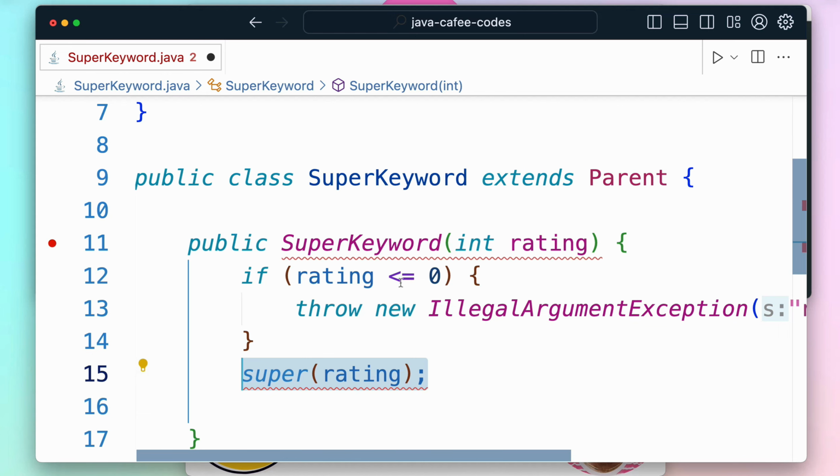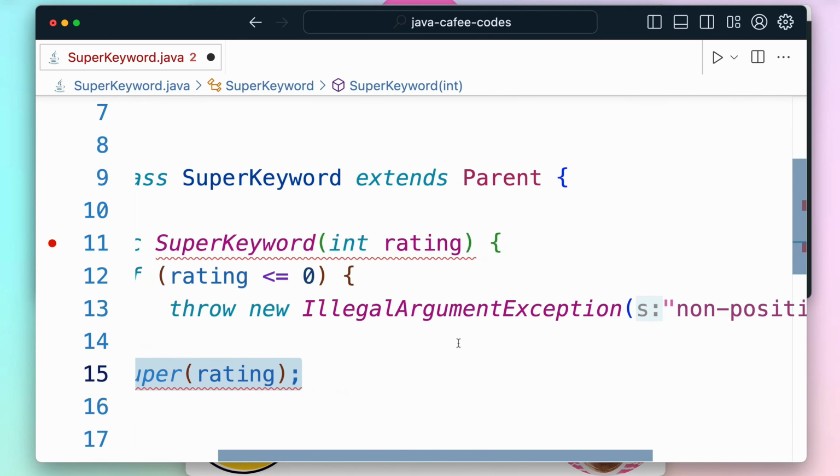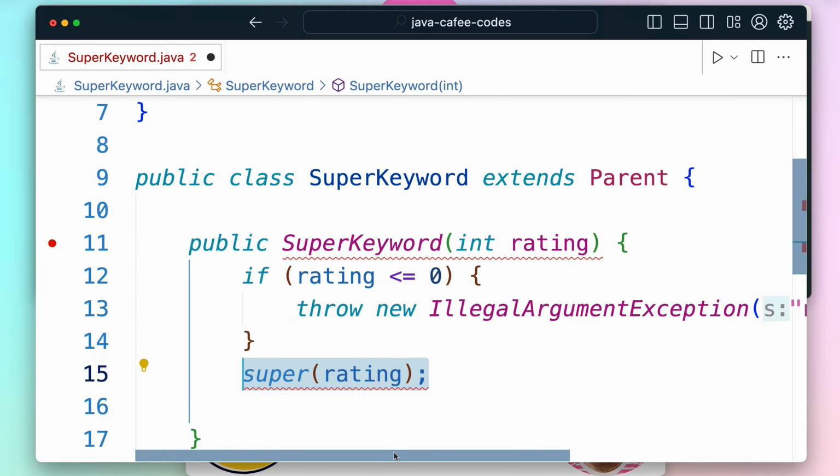If in case it is less than or equal to 0, then technically we are not going to give a call to the super of, because we are explicitly going to throw an illegal argument exception. So what we are going to do right now is check how this code is going to execute. But technically this is not going to happen right now, because we have an error that's been popped up.